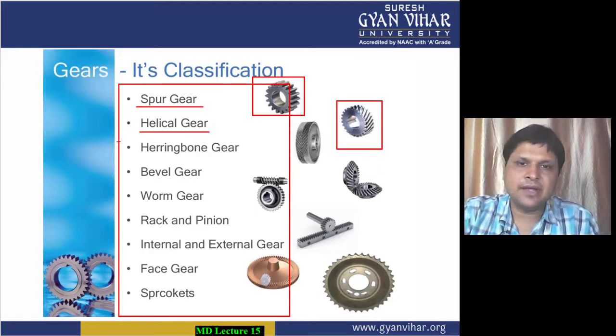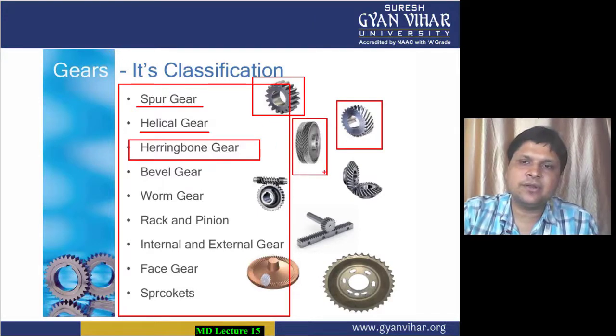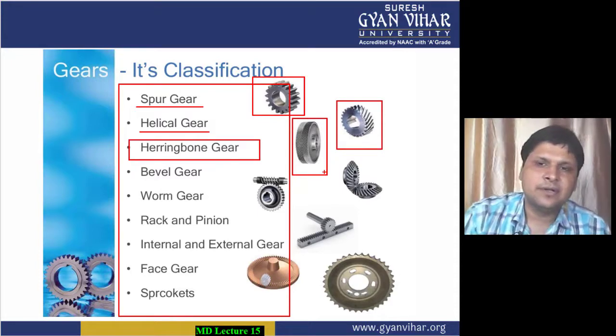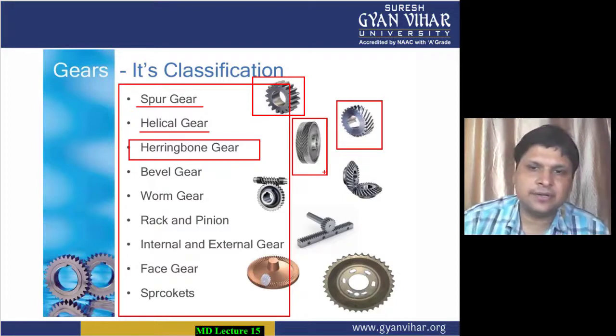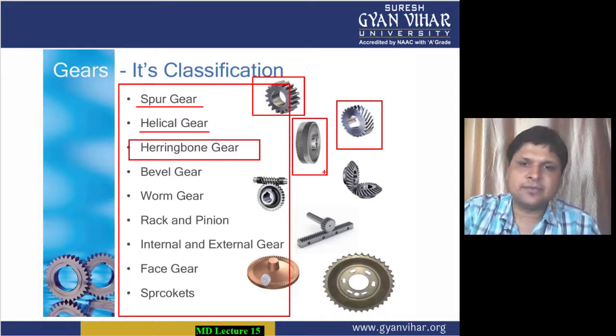Then come the herringbone gears. The solution to the problem of helical gears is herringbone gears. In herringbone gears, you can see that the direction of the teeth on the gear is in both directions. All right, the teeth are not only inclined in one direction, they are inclined in both directions from the axis of the shaft.